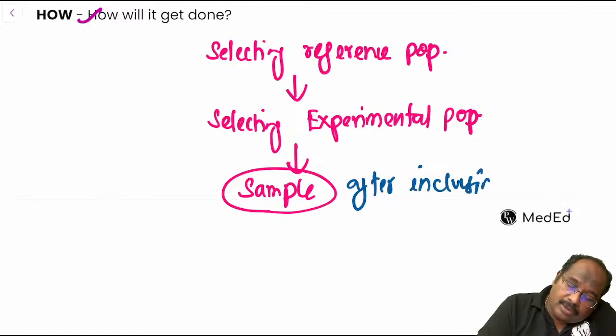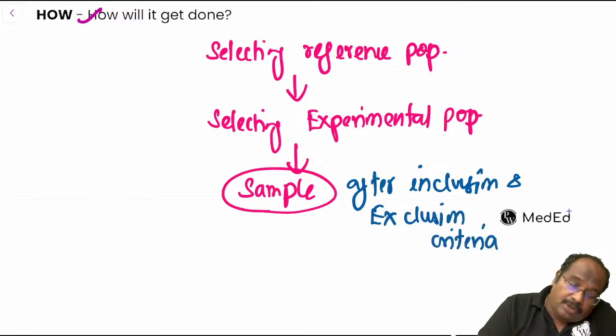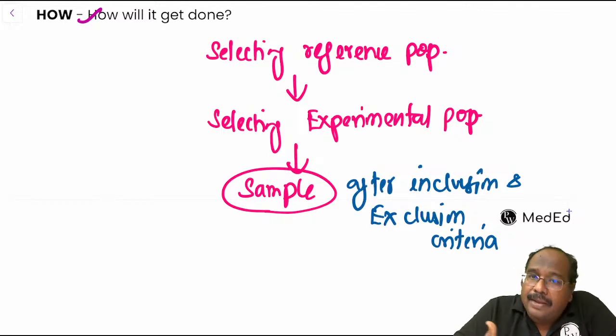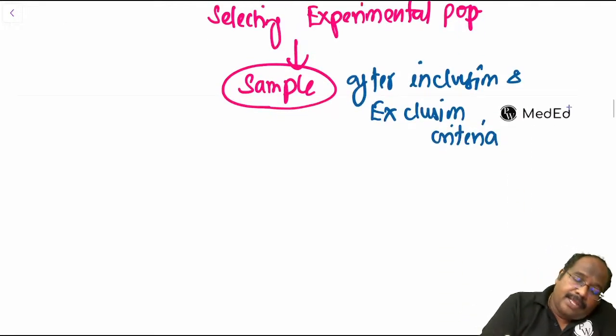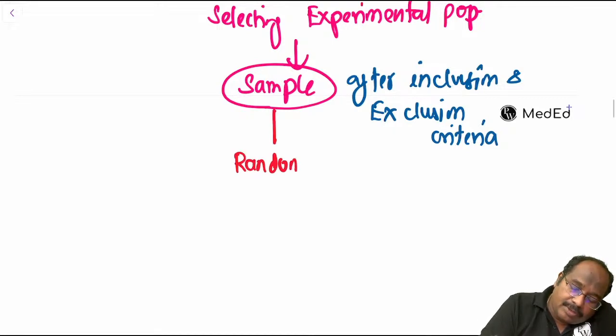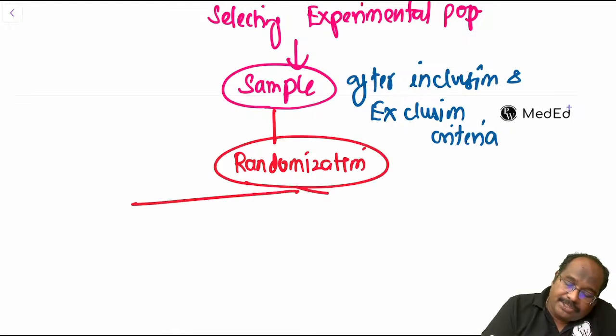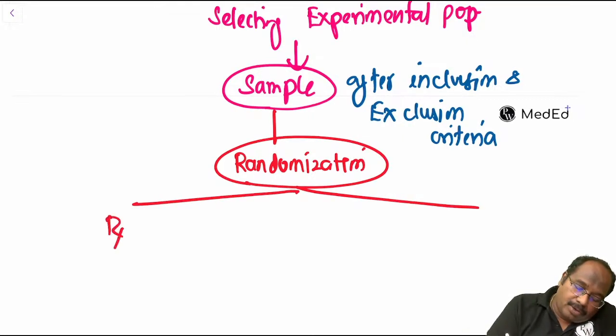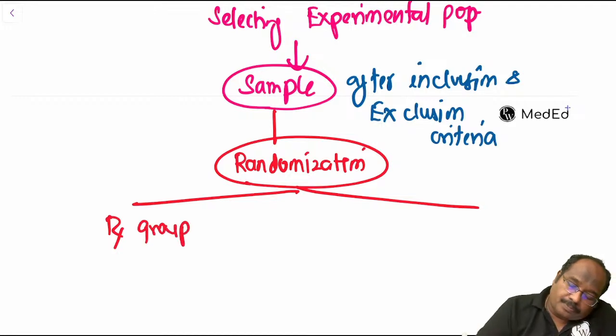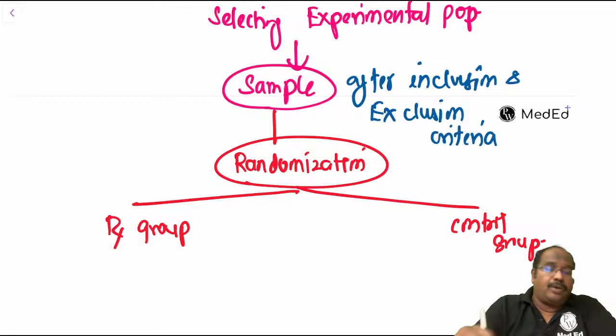I will select a sample after inclusion and exclusion criteria. Based on the inclusion and exclusion criteria, certain people will be there, certain people will not be there. Then I will use a technique called randomization. Using randomization, I'm going to divide them into treatment group and control group.